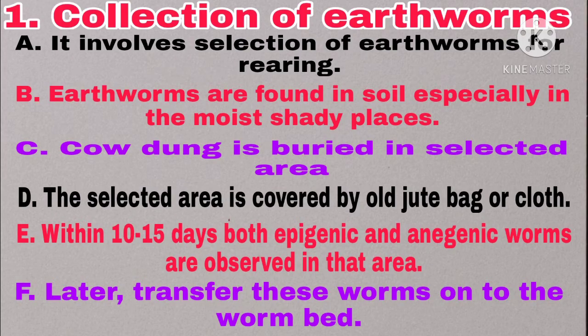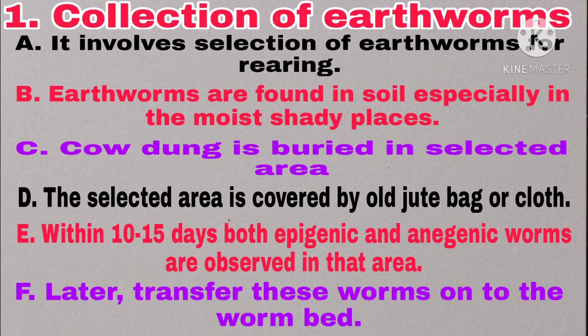In that selected area, cow dung is buried. Here cow dung is used mainly to attract the earthworms and it is used as a bait. So dear students, you have to remember, cow dung is used as a bait mainly for the attraction of earthworms. And later, after burying the cow dung, the selected area is covered by an old jute bag or cloth.